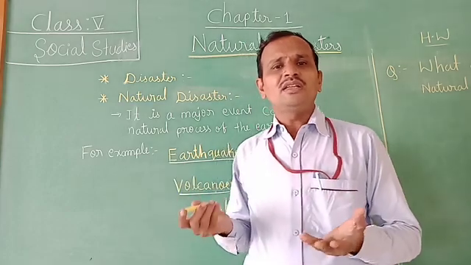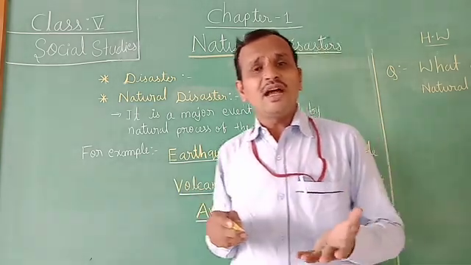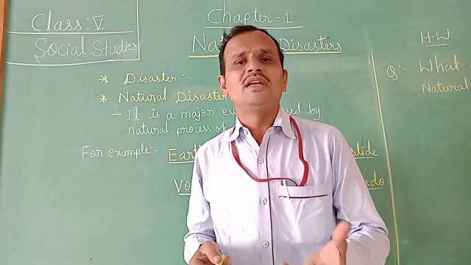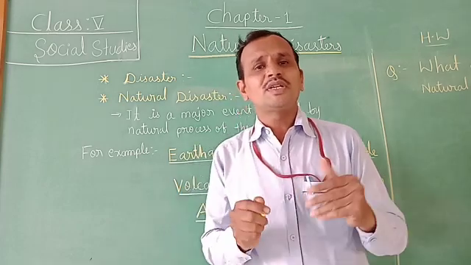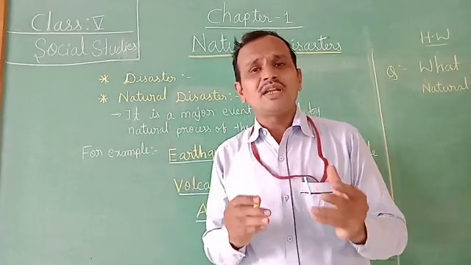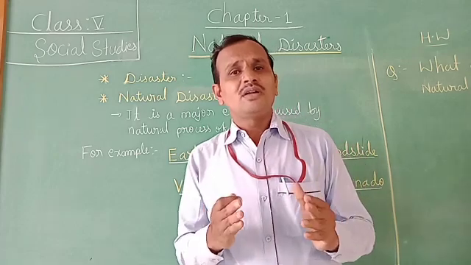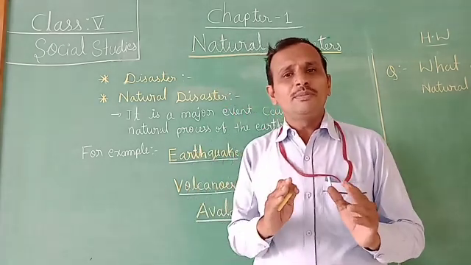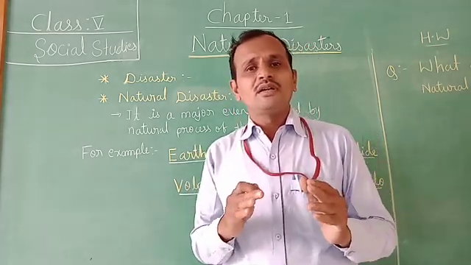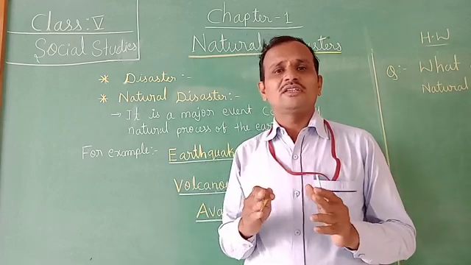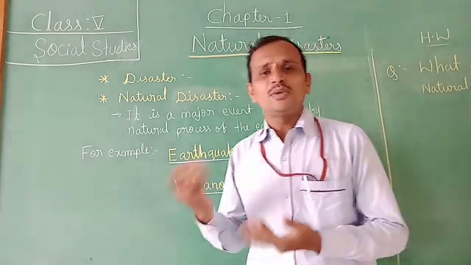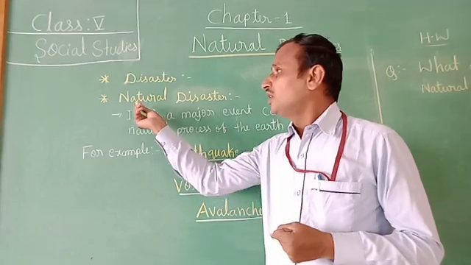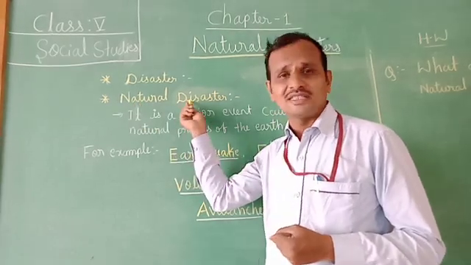I repeat once again: something that happens suddenly and causes much suffering to people's life or property. That is the meaning of calamity or disaster, children. So remember this.